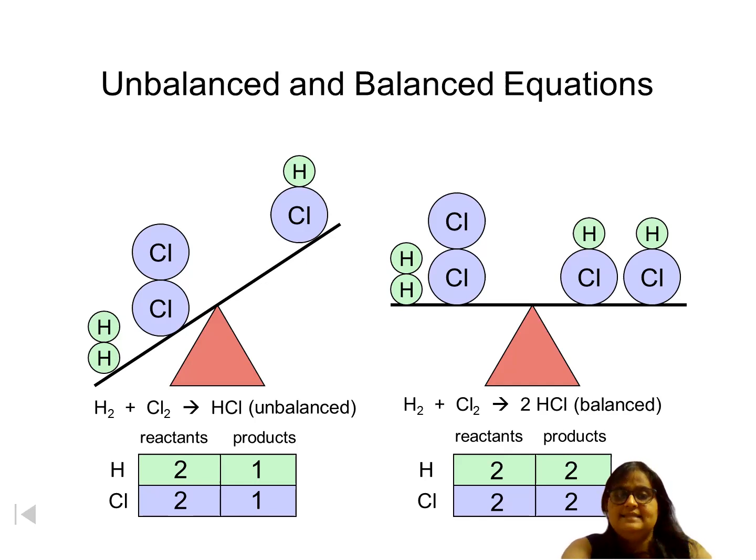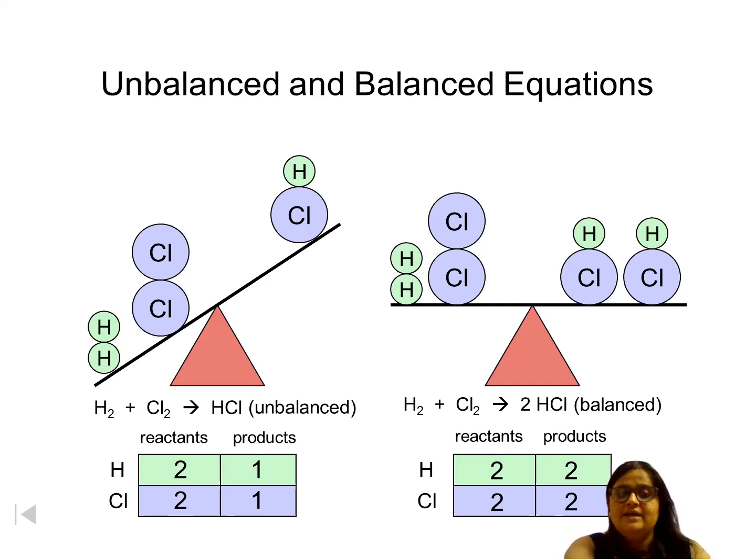Okay, so the first one, let's see. Is it a balanced equation? The example given here is H2 plus Cl2 gives HCl. H2 is hydrogen gas, Cl2 is chlorine gas, so you can mention that also. HCl is hydrochloric acid. So let's see, is the equation balanced?